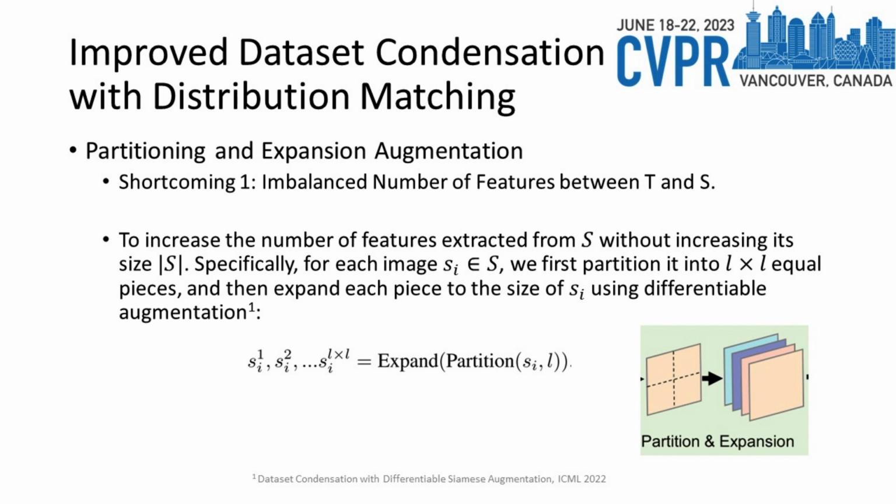Our solution for shortcoming 1 is partitioning and expansion augmentation, as shown in the right figure. To increase the number of features extracted from S without increasing its size, for each image, we first partition it into L times L equal pieces, and then expand each piece to the original size using differentiable augmentation. The differentiable augmentation makes the expansion and partition differentiable for loss backward.